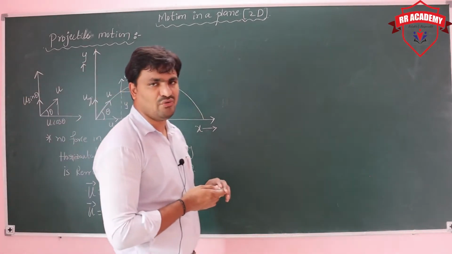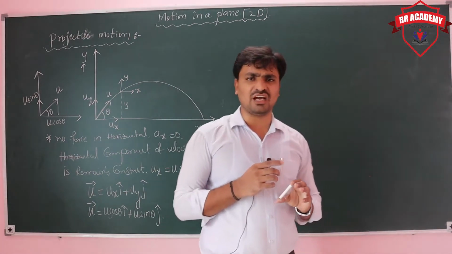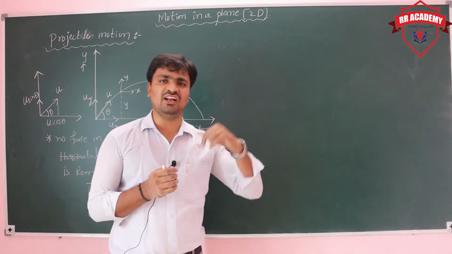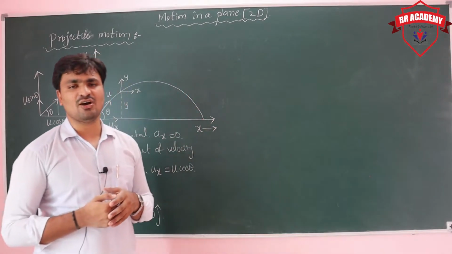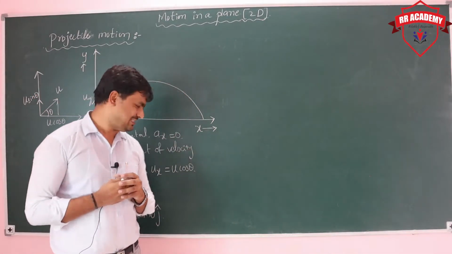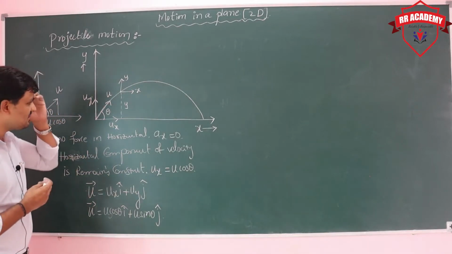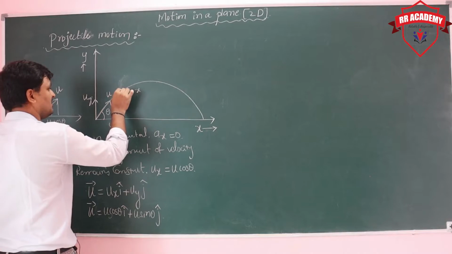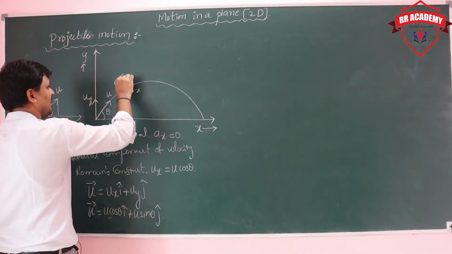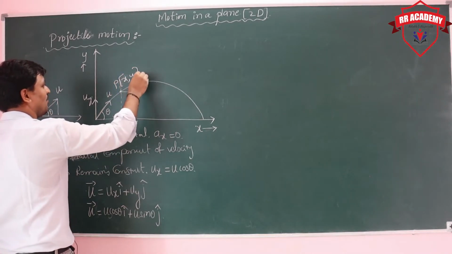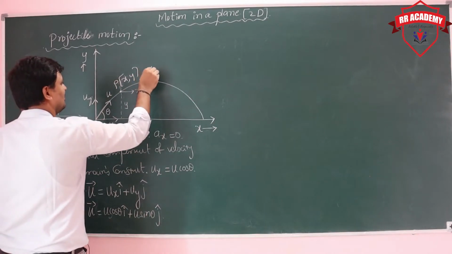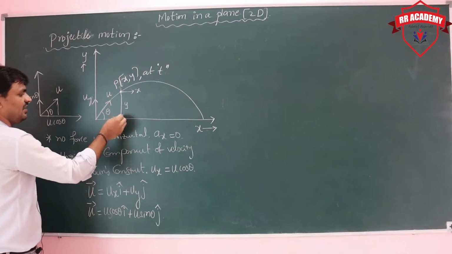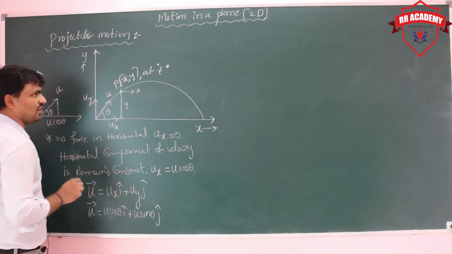So first we will take at any instant of time what is the displacement of the particle in a horizontal direction and in vertical direction. Based on that we can derive the expression. For that I am considering at any instant of time the particle is at a point P, which is having coordinates x comma y at a time t. So this is y and this is x.